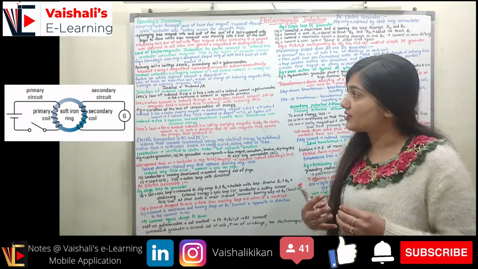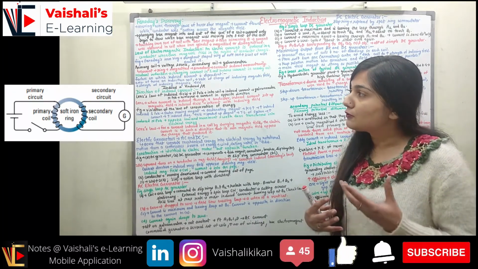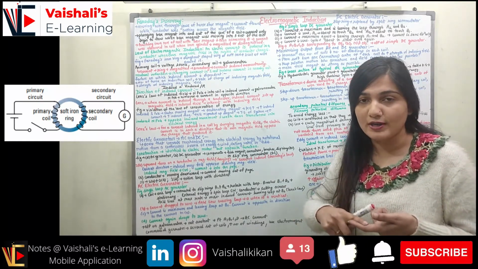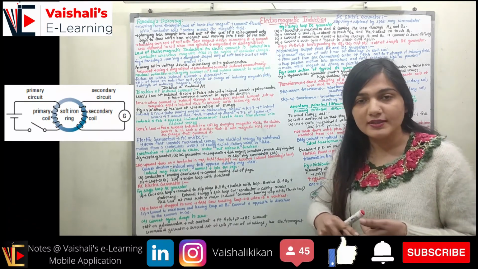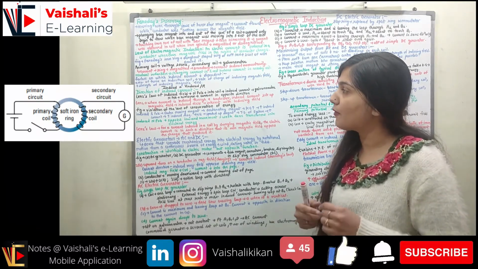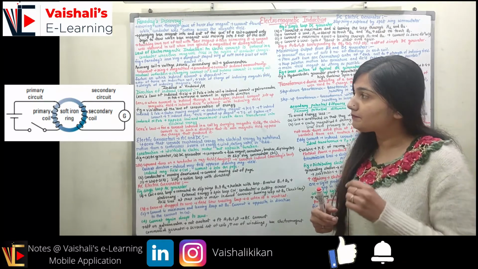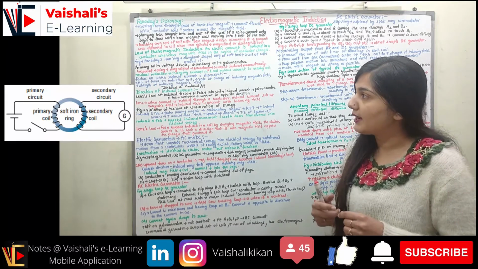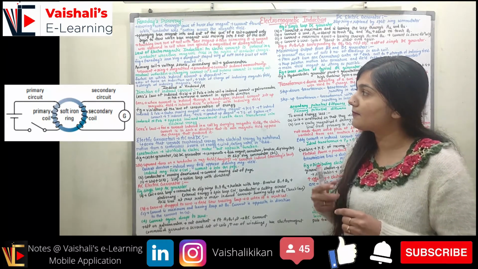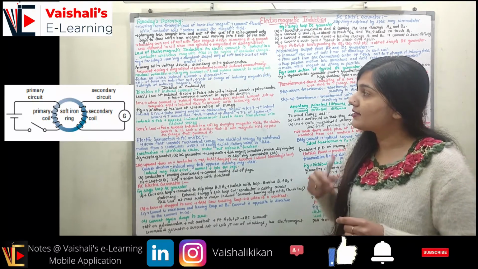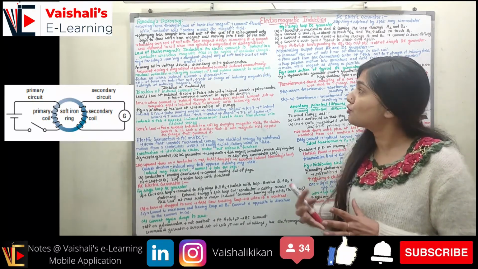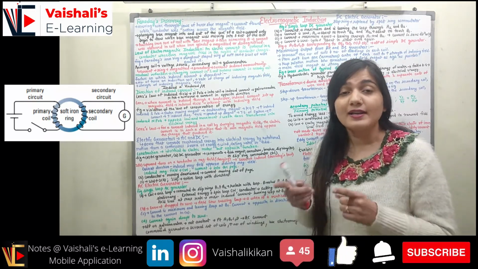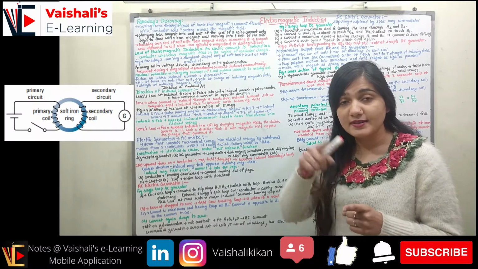Now when we switch on the voltage source with the primary coil, there is a current which flows in the primary coil. The current will be magnetizing the ring. So here we will have a magnetized effect and then the secondary will have the induced current momentarily. As soon as you switch on the primary, there is a current in the primary.